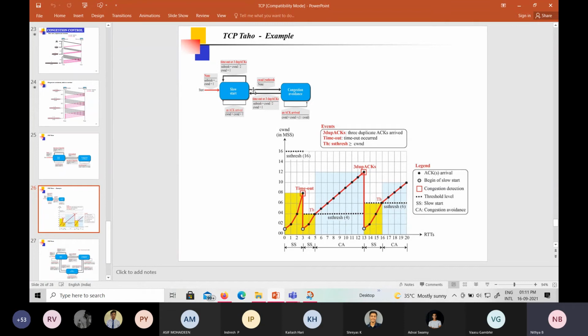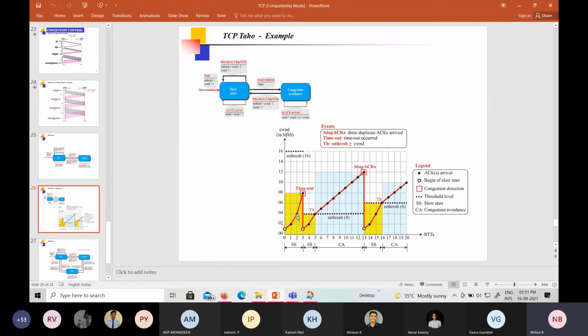So we'll see an example here. I have given the same diagram here, and this is an example. Assume that the threshold value is 16, and we start with one maximum segment size as the congestion window. Initially we are in the slow start phase. This dot indicates the acknowledgement reception. After receiving the acknowledgement, the congestion window size is incremented. It is 2 now.